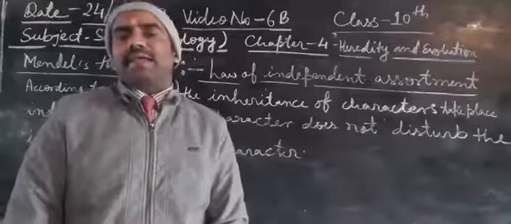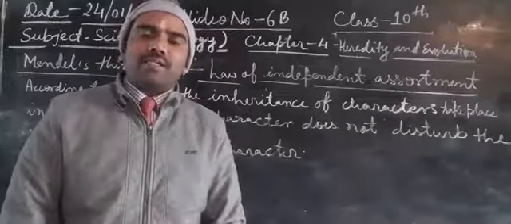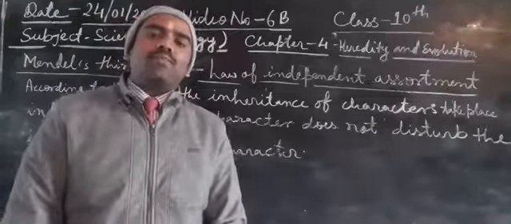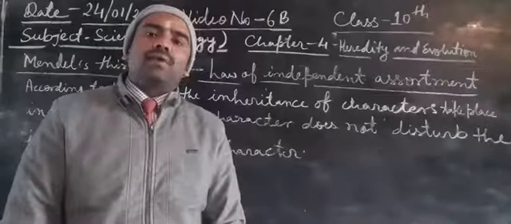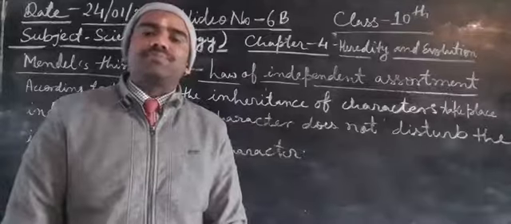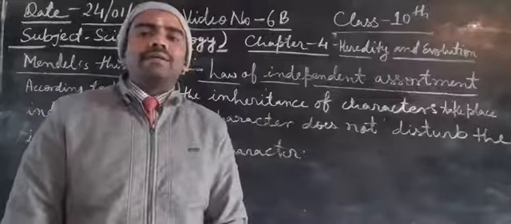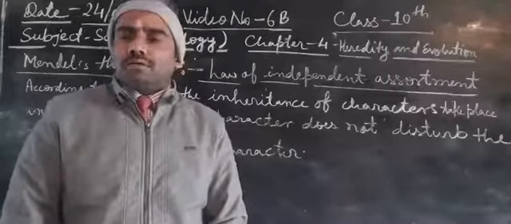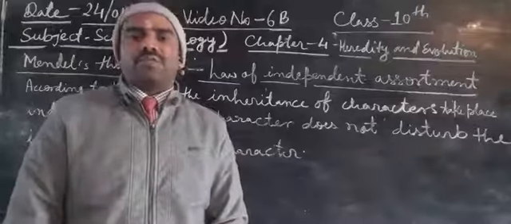As a result of this cross, we obtain pure tall, hybrid tall, and dwarf in a fixed ratio.